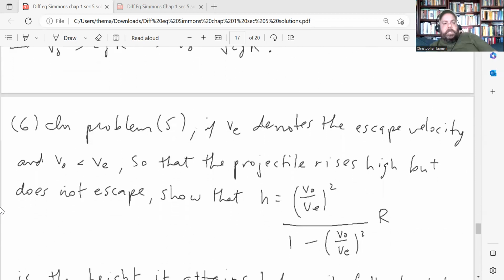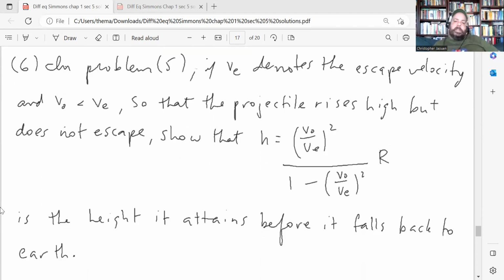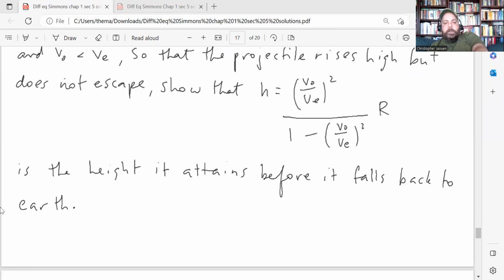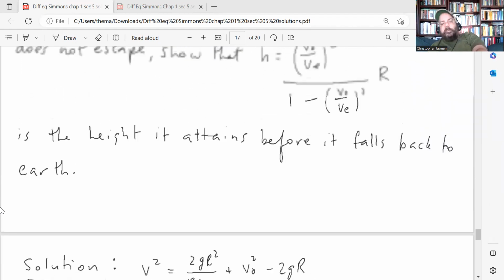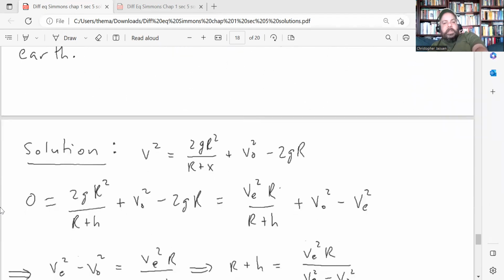Question number 6 is related to question number 5. In problem 5, if VE denotes the escape velocity and v0 is less than VE, so that the projectile rises high but does not escape, show that h equals (v0/VE) squared, divided by 1 minus (v0/VE) squared, times the radius of the Earth, R, is the height it attains before it falls back to the Earth.